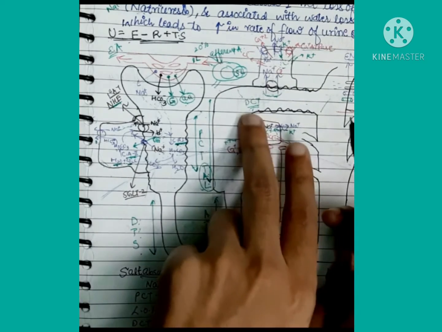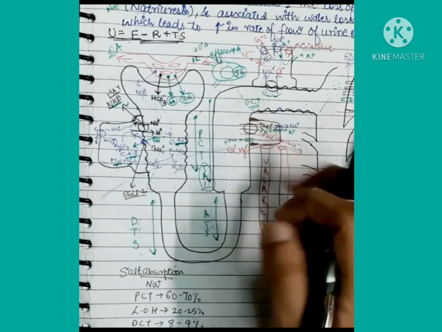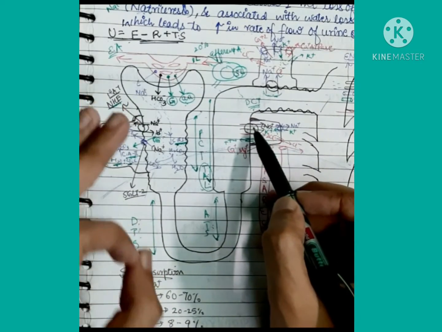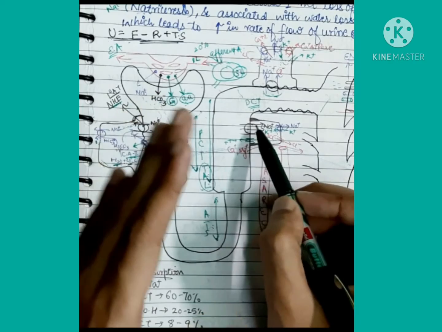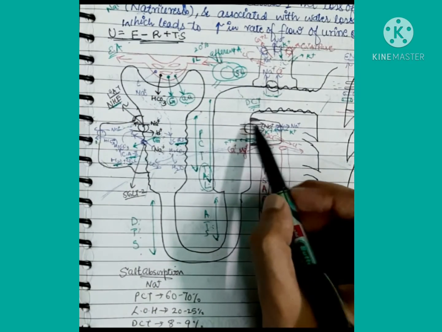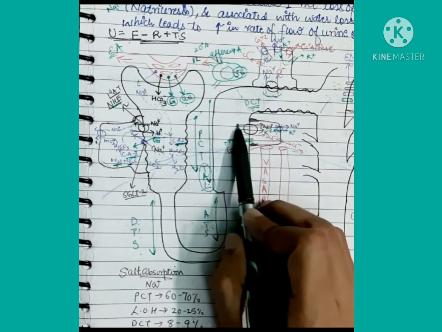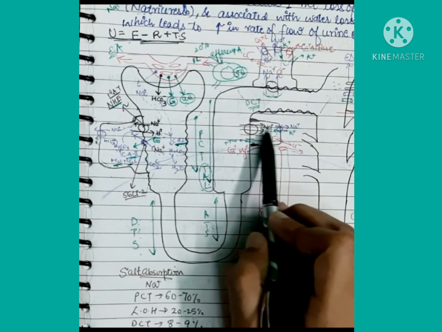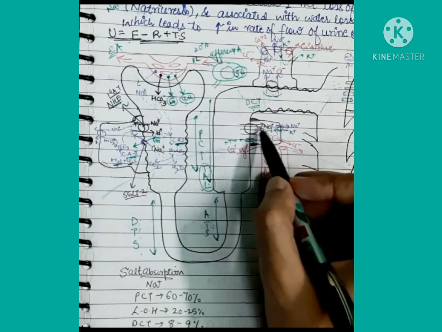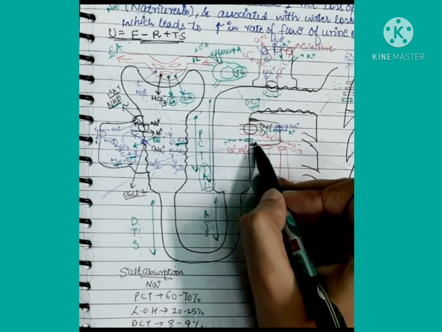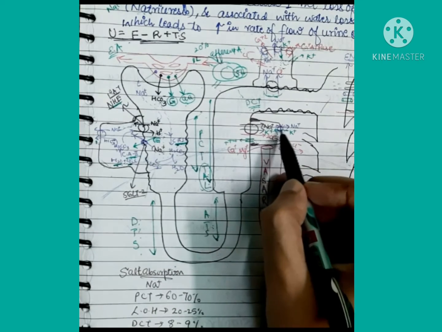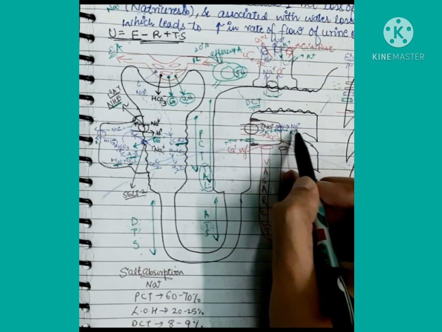The drug which inhibits this transporter, the normal physiological function of this transporter is to help the movement of sodium, potassium and 2 chloride ions from the lumen inside the cell of the thick ascending limb of the loop of Henle. And here will be the sodium potassium ATPase.